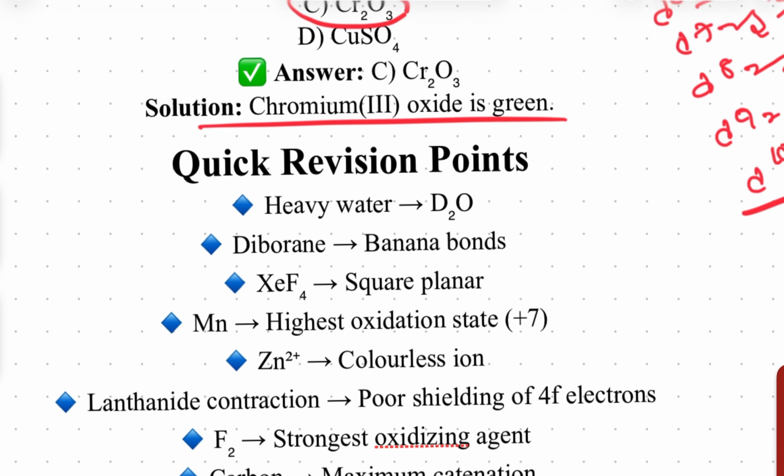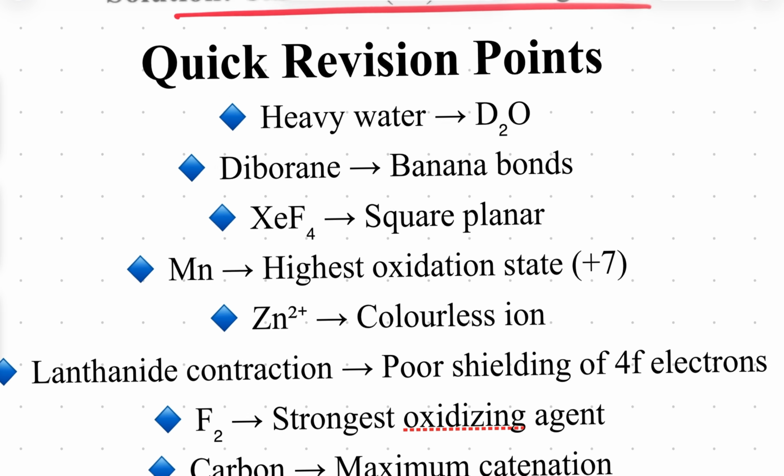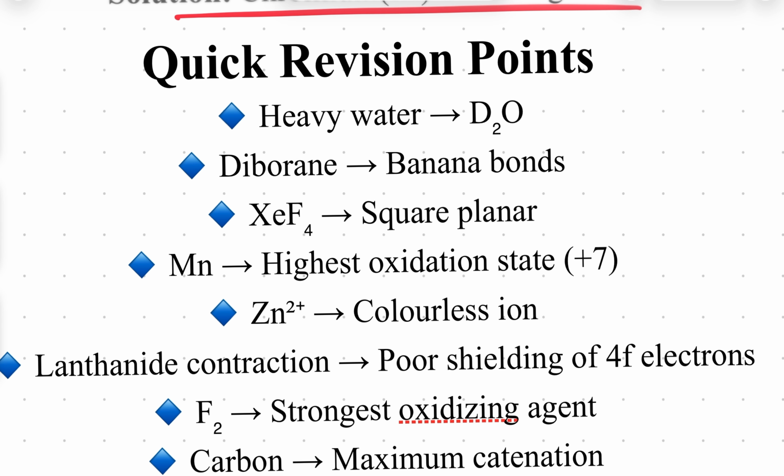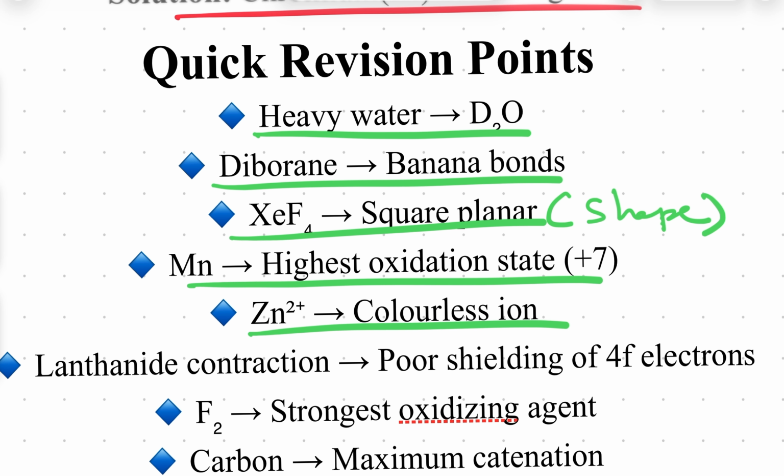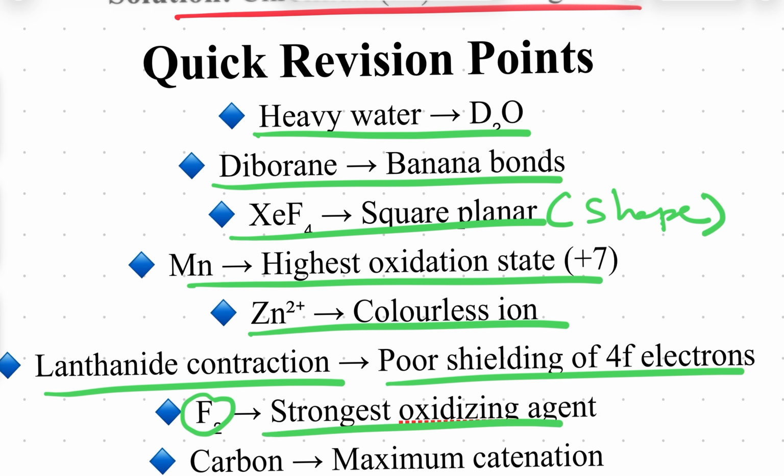25 questions are completed. Now we give a quick revision for you. Very important points. See this. What is heavy water? Already discussed diborane, banana bonds. Xenon square planar, what is it? Shape is square planar, geometry is octahedral. Highest oxidation state plus 7. Zinc colorless. Lanthanide contraction, poor shielding of f orbitals. F2 is a strong oxidizing agent, that is plus 2.87 SRP. Don't forget, and carbon is a magnetic property.